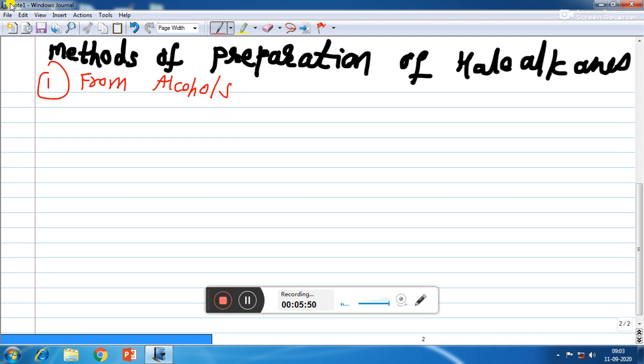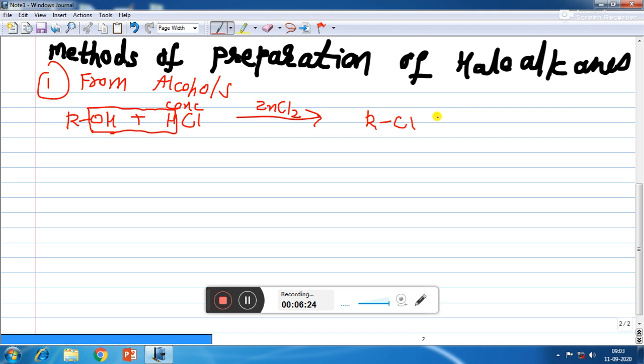The hydroxy group of an alcohol is replaced by halogen on reaction with concentrated halogen acid. If we take an alcohol and treat it with halogen acid, suppose we require Cl instead of OH, then we will use concentrated HCl in the presence of zinc chloride. In that case, by the removal of water, R will combine with Cl to form alkyl halide RCl plus H2O.